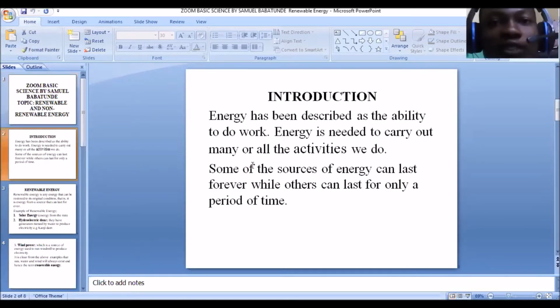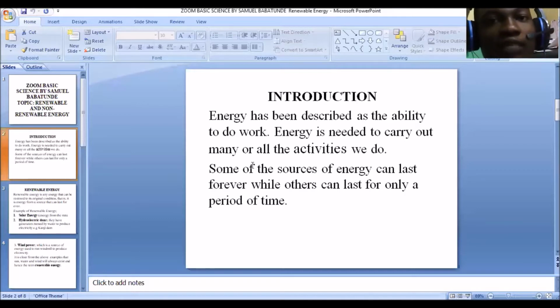So, like we discussed in the previous class, energy has been described as the ability to do work. Energy simply means the capacity, the ability to do work, the ability to run, to move, to walk, to carry things, to carry load, ability to think. All these things is what energy is. So we say energy is the ability or the capacity to do work, and energy is needed to carry out all the activities we do. Our walking, our running, our thinking, every activity that we do, we need energy.